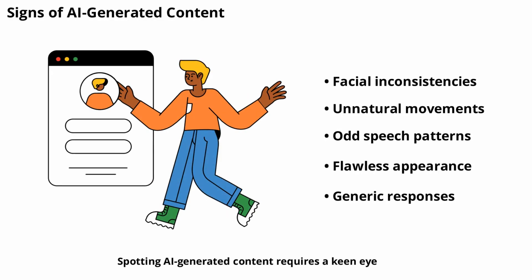Spotting AI-generated content requires a keen eye. Look for subtle inconsistencies in facial expressions, unnatural movements, or odd speech patterns. AI influencers may have flawless skin, perfect lighting, and rarely show imperfections. Their responses to comments might seem generic or overly polite. These signs can help you identify whether an influencer is real or AI-generated. Next, we'll break down each of these clues in detail so you can become a savvy TikTok user.